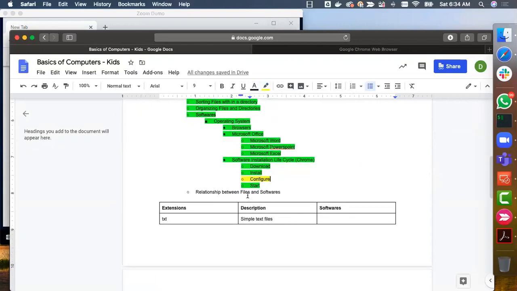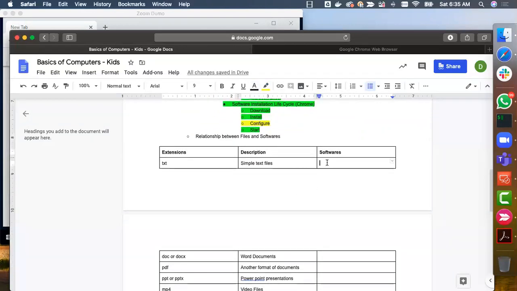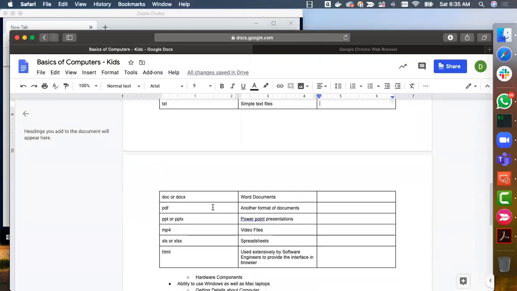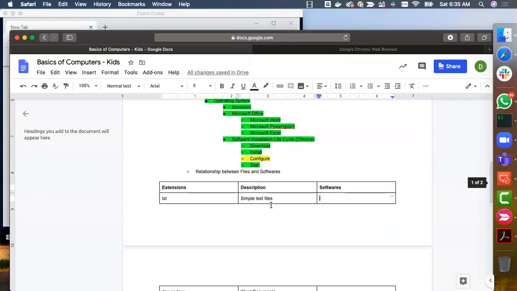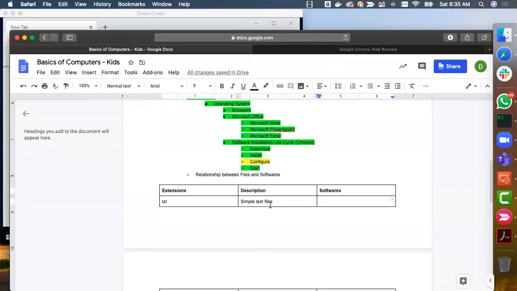Now we will get into the relationship between files and softwares. Okay, so I will highlight the softwares that we typically use for these different purposes. Depending upon whenever you need them, you can download and install. For TXT, if you are using Windows, again, depending upon the operating system, the softwares might be a bit different in some cases, but most of the items which are highlighted here, we use the same softwares except for some, and I will talk about those things as we proceed further.